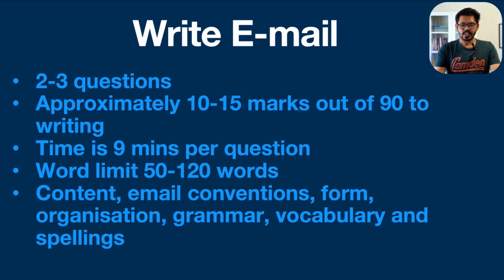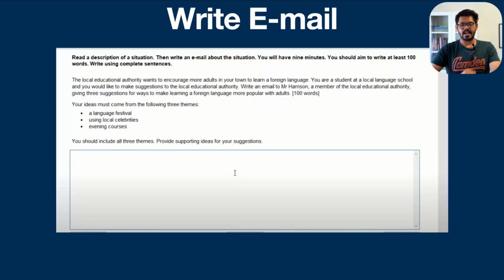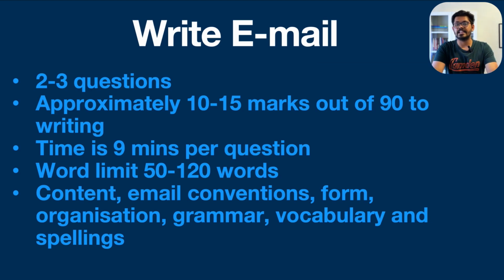So if we have a look at this slide, they have given you 3 dot points. Your ideas must come from the following 3 themes. Must come means they have given you 3 dot points. You have to make sure you address all 3 of them, and that is called a properly organized email, where you have covered every aspect and every point that is mentioned in the question without missing any single point. That is a properly organized email.